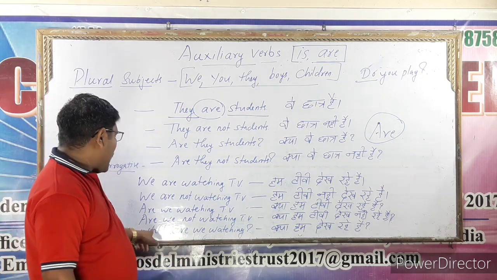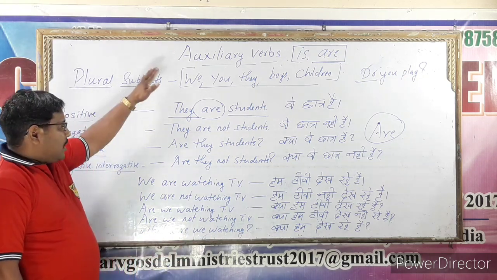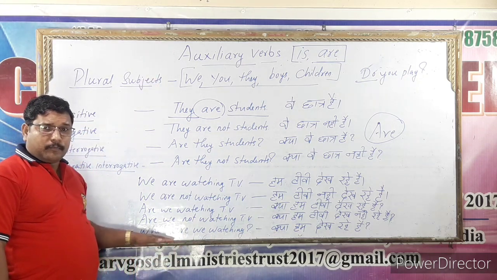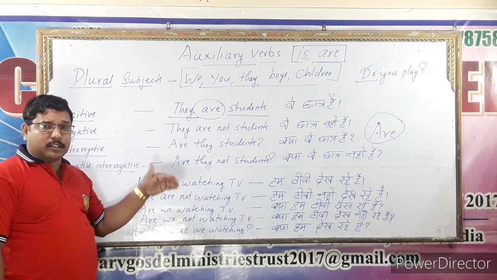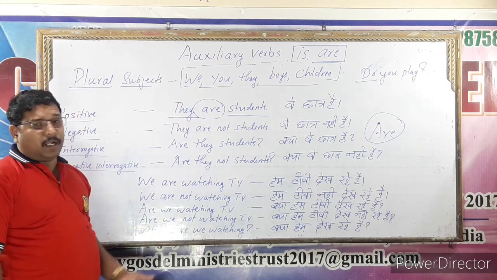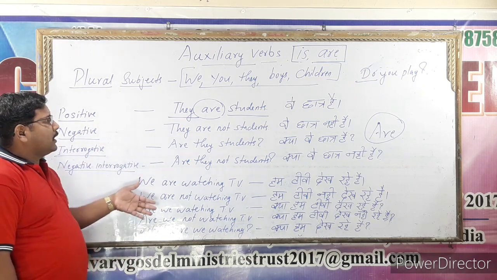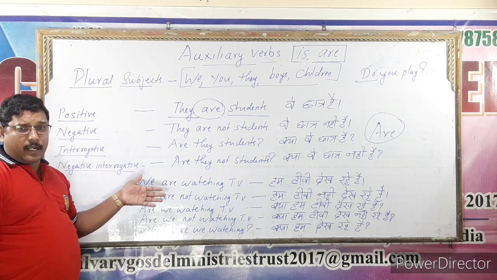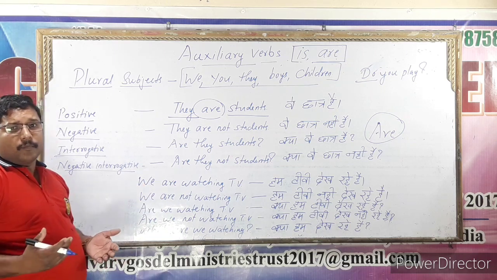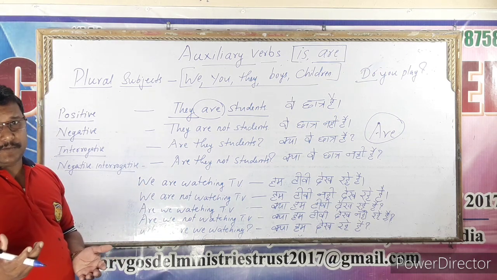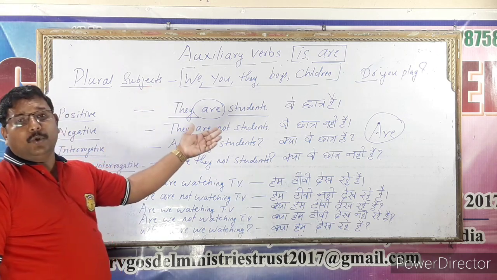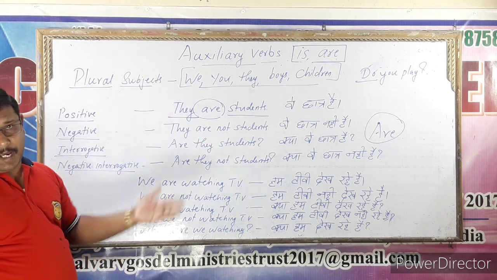So, W and H questions. Students, look at the board once again and try to understand how I wrote these sentences with is and are. I understood that you got some knowledge about how to use is and are.